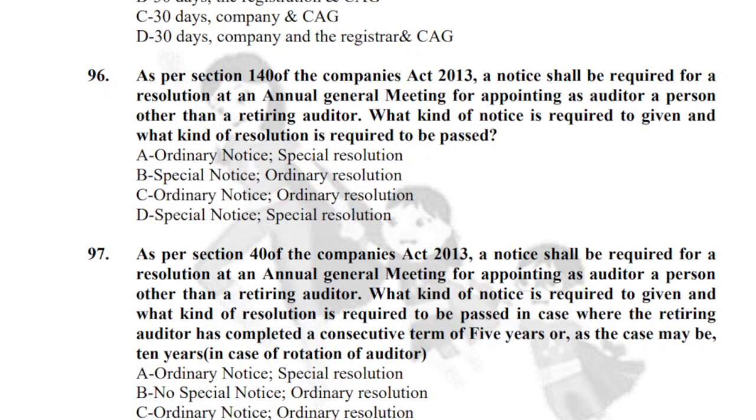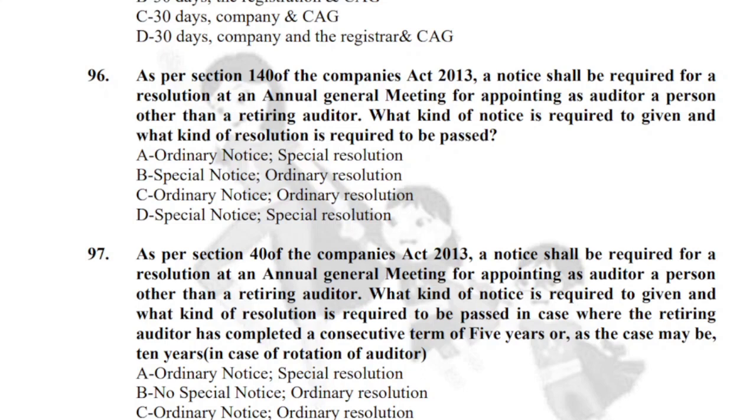What kind of resolution is required to be passed when the retiring auditor has completed a consecutive term of 5 years or 10 years? Absolutely interesting and very, very important, my dear friends. Yes. So here, what they want to say is, we are appointing another auditor before expiry of term or after expiry of term. Come on. Yes, he has completed his term of 5 years in case of an individual auditor and 10 years, that is 2 terms of 5 years in case of firms, in case of rotation of auditors, right? So their term is complete.